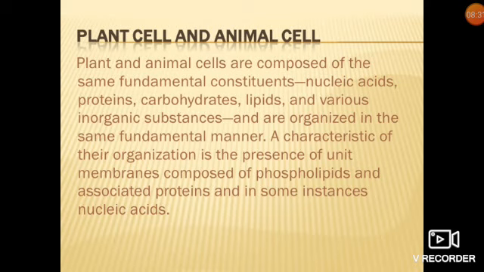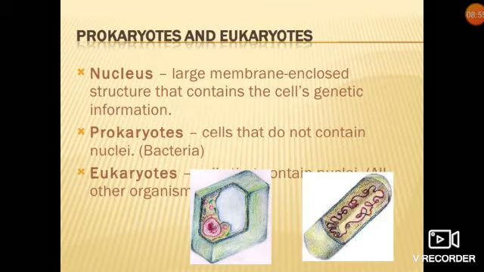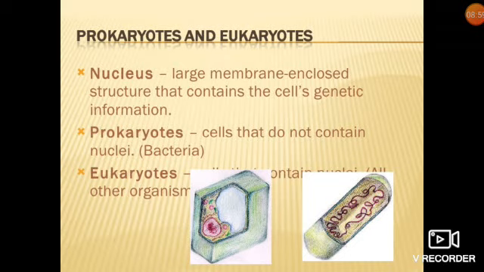Plant cell and animal cell. Plant and animal cells are composed of the same fundamental constituents as I have already discussed: nucleic acid, proteins, carbohydrates, lipids, and various inorganic substances, and are organized in the same fundamental manner. A characteristic of their organization is the presence of a unit membrane composed of phospholipids and associated proteins, and in some instances nucleic acids.